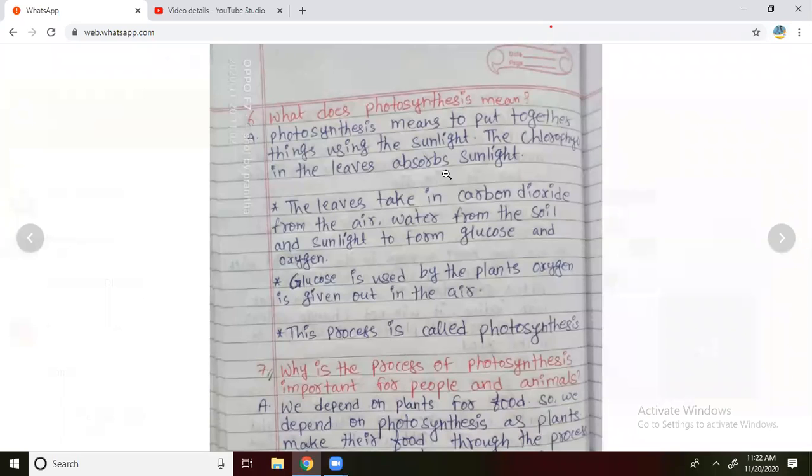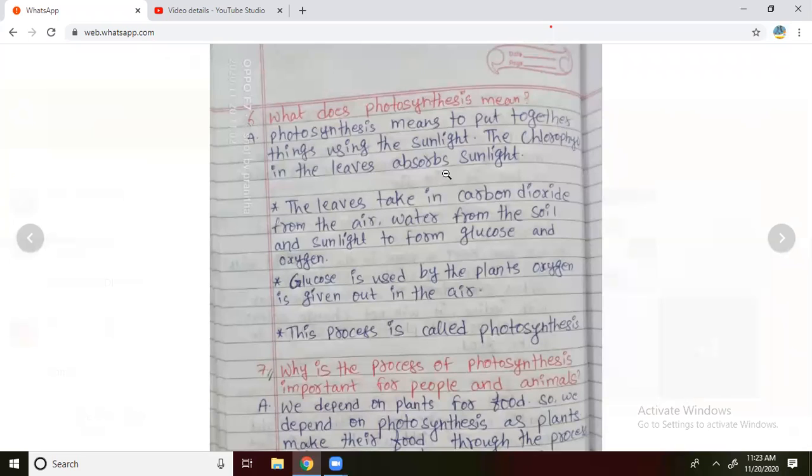Glucose is used by the plants, and oxygen is given out in the air. Glucose is used by the plants for preparing fruits or vegetables like that. Some will be used by the plant and some will be stored also. Oxygen is given out and we absorb it. This process is called photosynthesis.